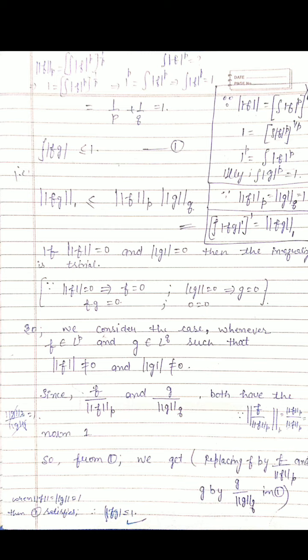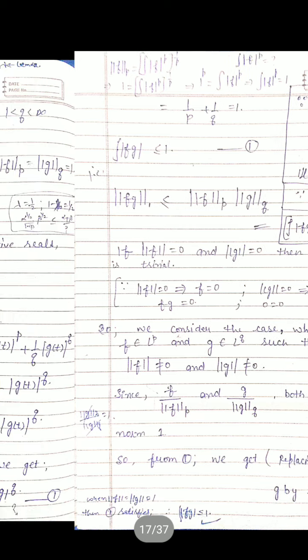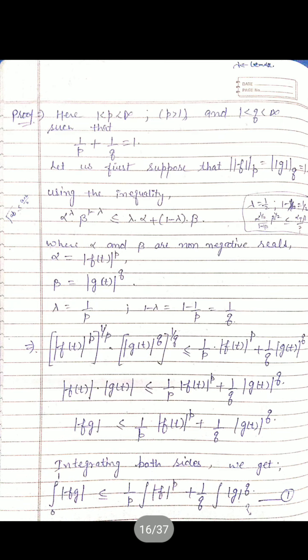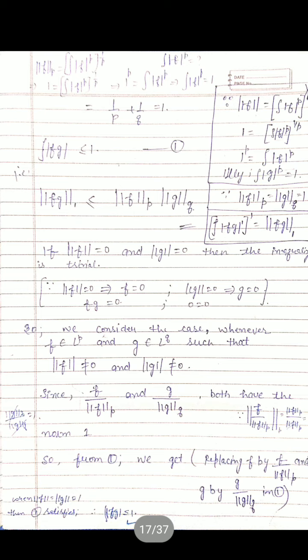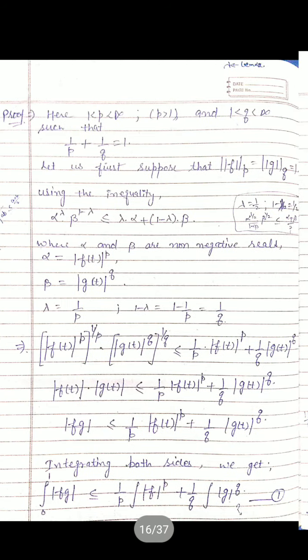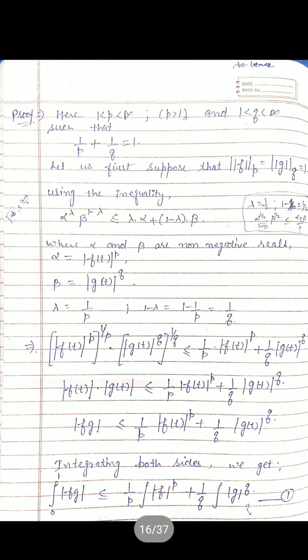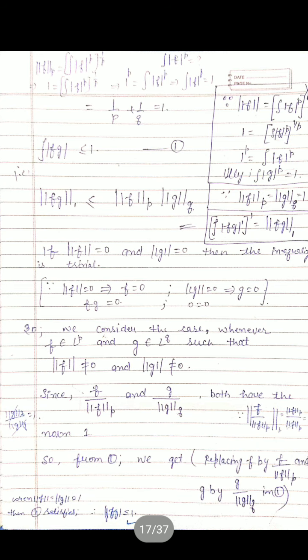This is the calculation we have done on the right side, where the right side was 1 by p integral |f|^p plus 1 by q integral |g|^q. So how did it become 1 by p plus 1 by q? Because if you look at the right side in the box, we know norm f equals integral |f|^p to the power 1 by p. But if you look at the previous page, we chose that norm f_p equals norm g_q equals 1. So we are putting on the left side norm f equal to 1. So the right side is integral |f|^p to the power 1 by p.